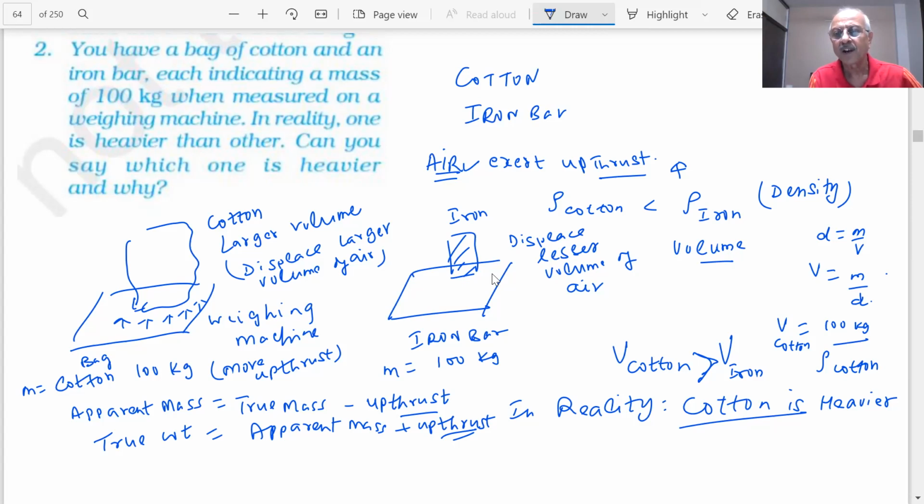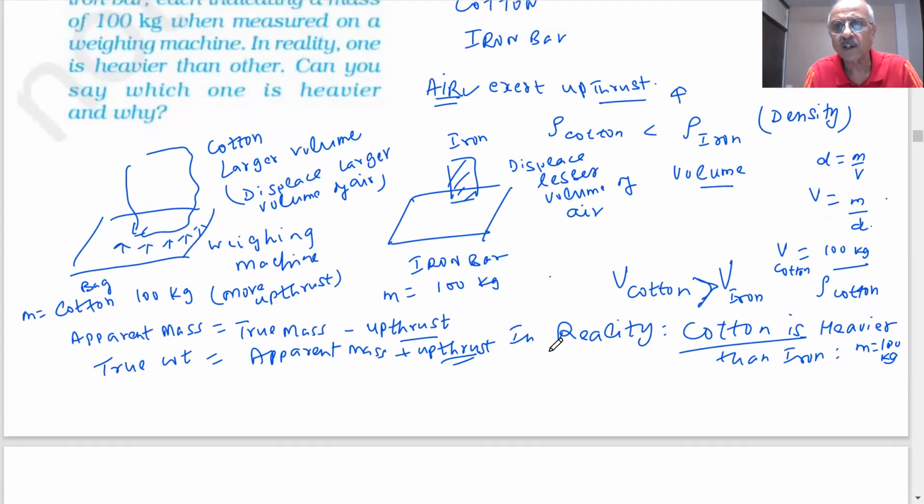Actually, in reality, cotton is heavier than iron when they show the same mass on the weighing machine. Is it clear? Yes. I think we have to think before we answer the question in the weighing machine.